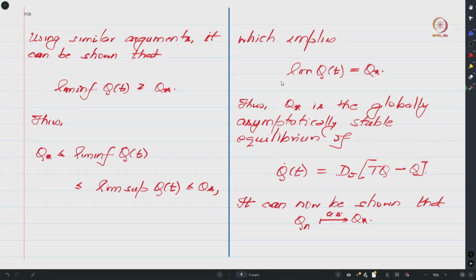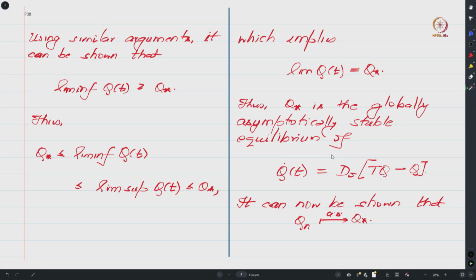In other words, for any solution trajectory, the solution trajectory will have a limit, and that limit will be q star, from which we can conclude that q star is a globally asymptotically stable equilibrium of this ODE.